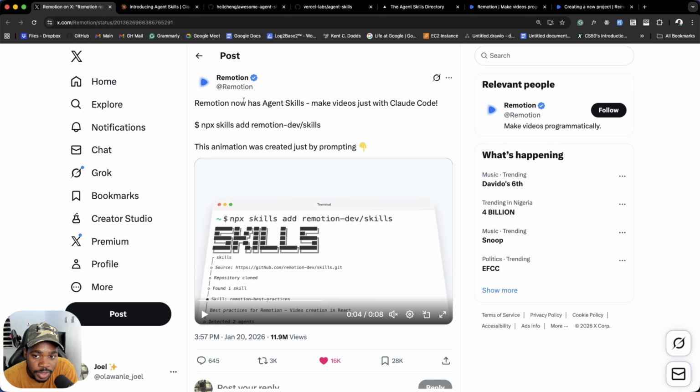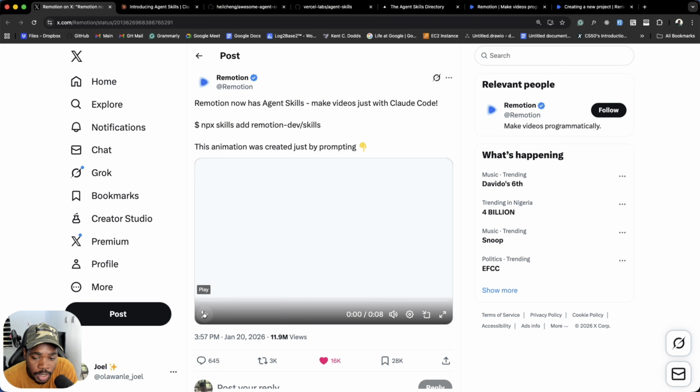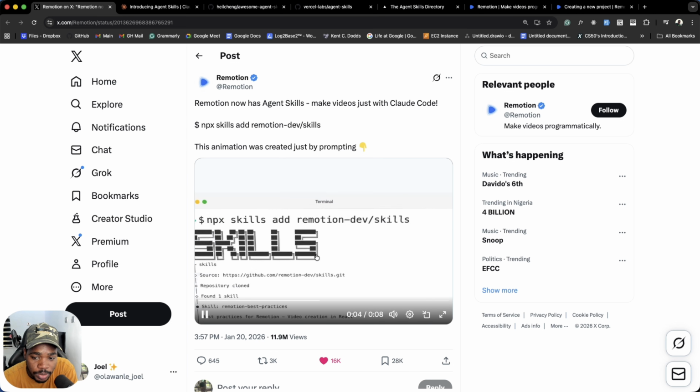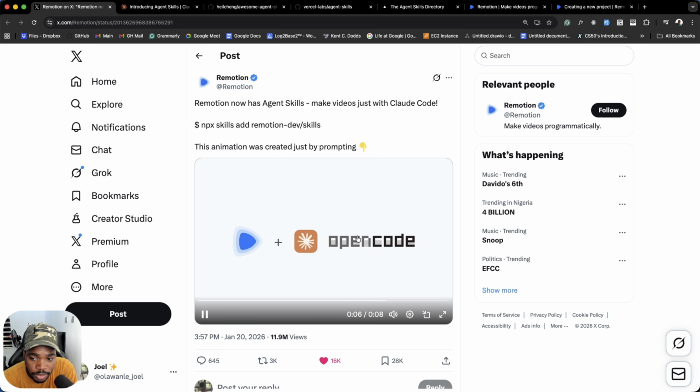For example, this tweet by Remotion, which was made 4 days ago, has reached over 11.9 million people, which is quite wild. They put a demo of what they were able to build by just prompting Claude Code. So they installed the skill, and this video was created by Claude Code.